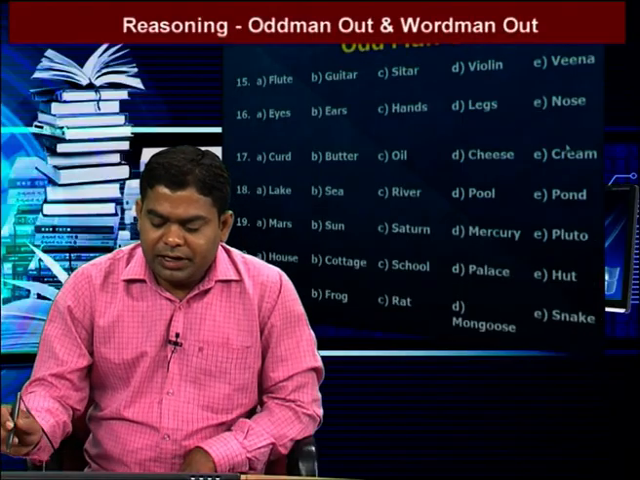Next one: tea, cinchona, rubber, cardamom, chalk. In the given five words, chalk is the different one. The remaining all are products from trees. Except chalk, the remaining all are products from trees. So the answer is chalk. That means option E is our answer.